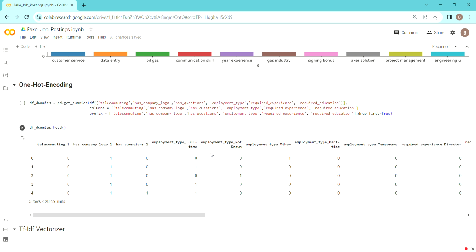Next, we need to vectorize all of this. So first, let's go for the categorical variables. I have used one hot encoding for the categorical variables, and as you can see, telecommuting, has company logo, has questions, employment type, required experience, and required education, all of these I have converted into vectorized form using get dummies.